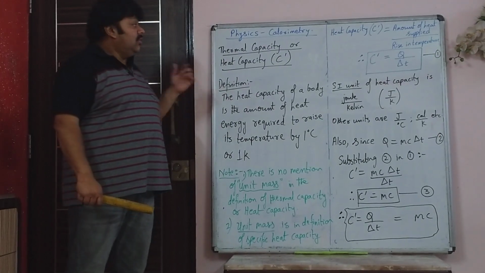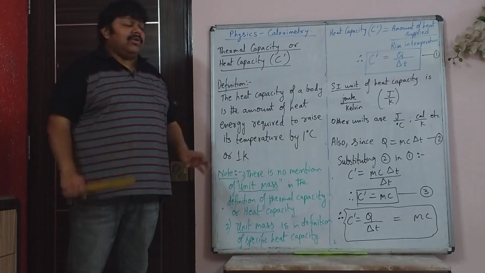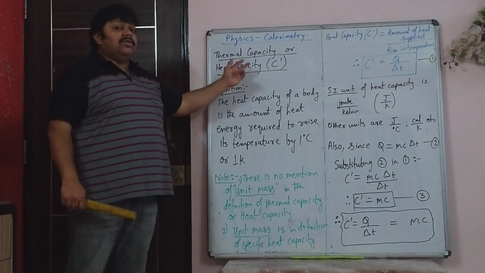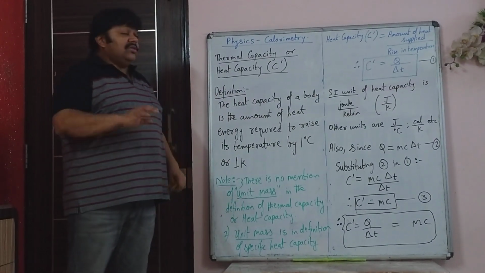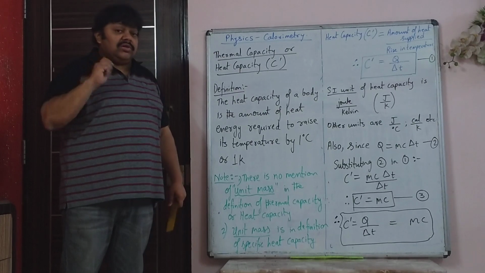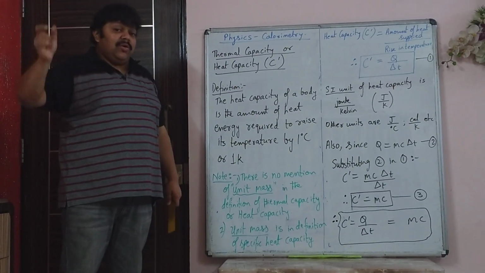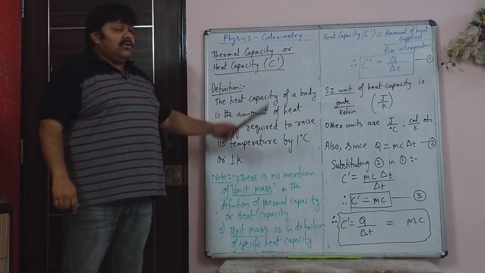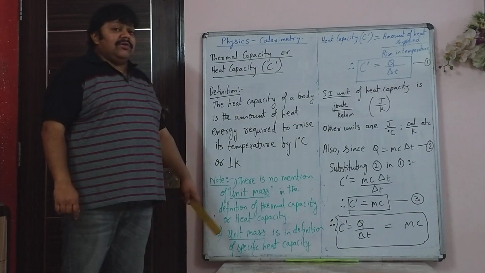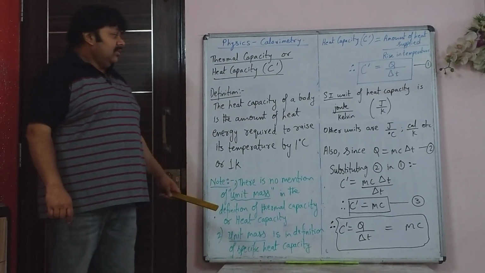Now we come to a new term, that is thermal capacity or just heat capacity. Thermal means heat. So thermal capacity, another word for it is heat capacity. Now this is different from specific heat capacity. The definition is also slightly different. Specific heat capacity was denoted by small c. This is denoted by capital C dash. So this is capital C dash denoting heat capacity or thermal capacity.